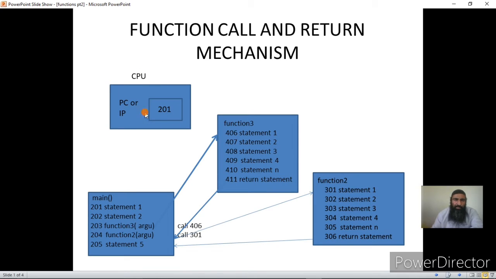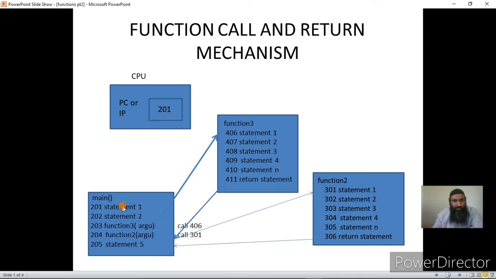Okay, once the CPU starts executing main, it executes the first statement, then the second statement. Then the third statement, which is stored at address 203, is a call to function F. A call to a function is basically a request to the CPU that it should execute a particular function, not the function that it is currently executing.